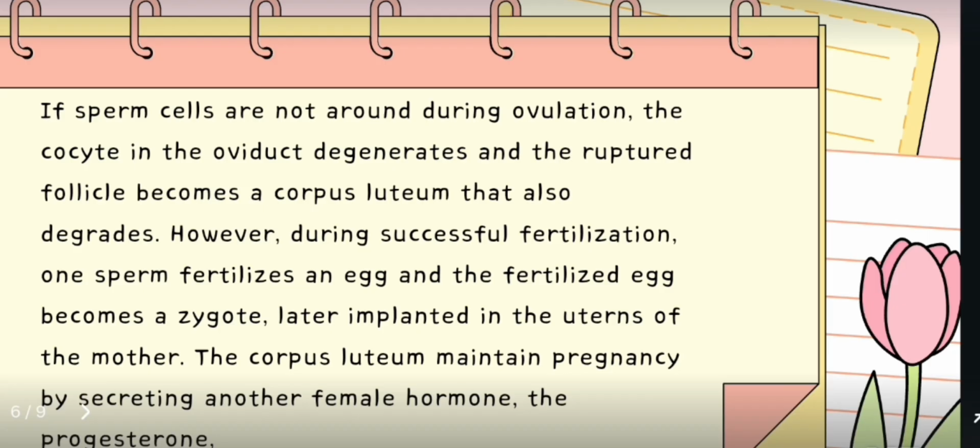However, during successful fertilization, one sperm fertilizes an egg and the fertilized egg becomes a zygote, later implanted in the uterus of the mother. The corpus luteum maintains pregnancy by secreting another female hormone, progesterone.